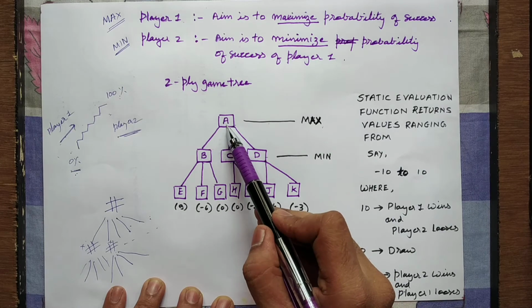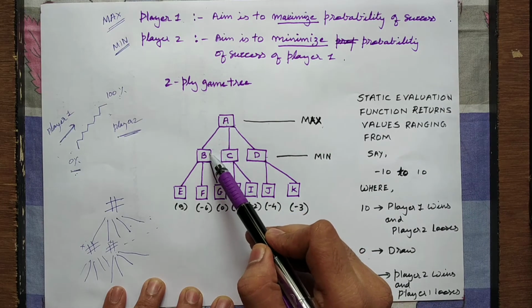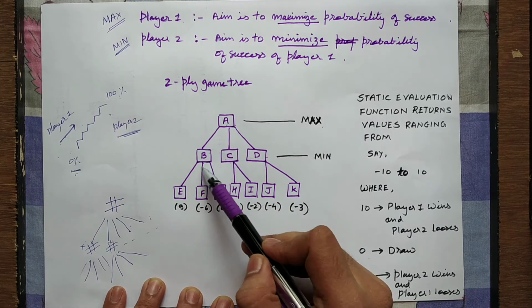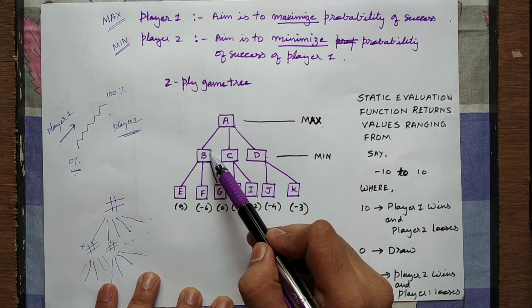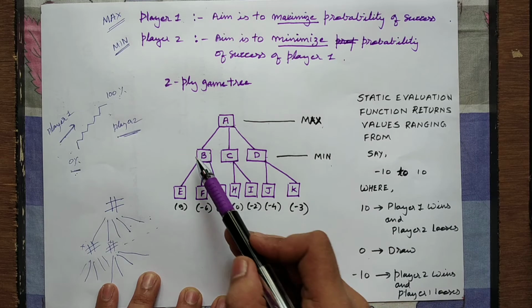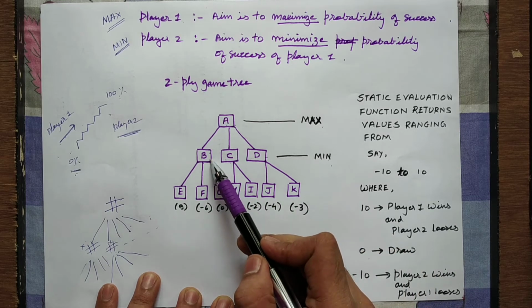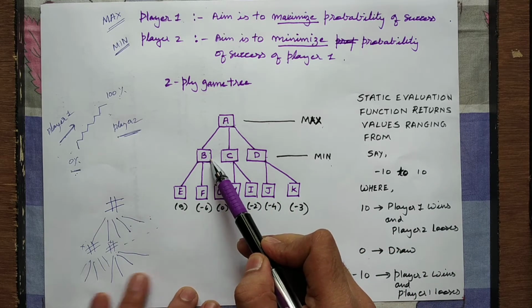Assume that player 1 chooses this particular move. Then it is the turn of the min player. From here, the min player is going to find out what are the possible moves that he can make.